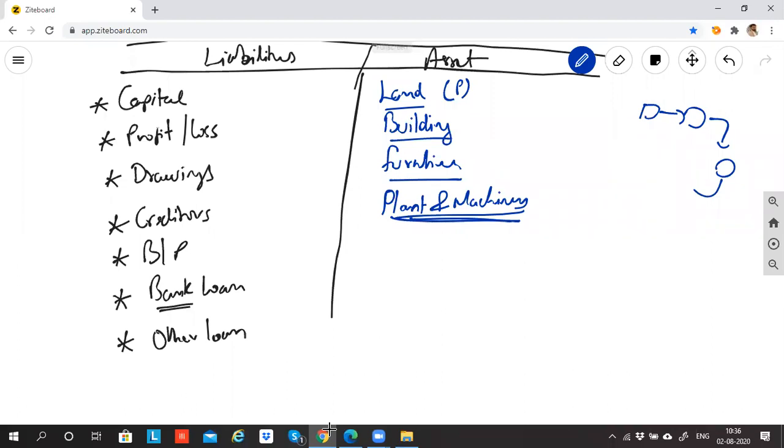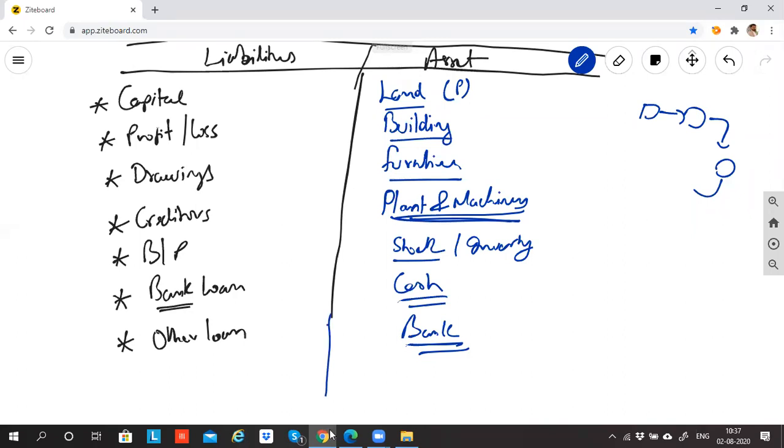Yes. Then we discussed stock. Stock is also known as inventory. Then we discussed cash. You know what cash is in the business? Any money which is there in physical form is called cash. Then what else comes? Bank, which means we have opened an account in the bank and deposited some money. So our money is there with the bank. This will come.